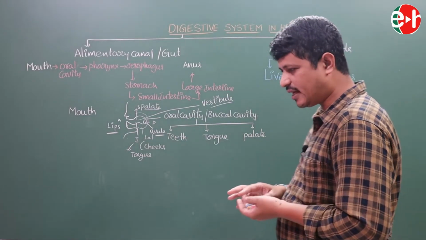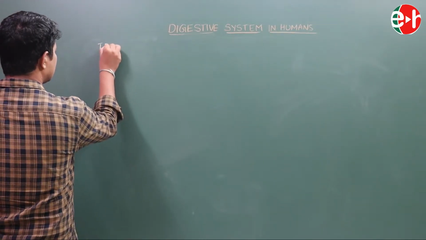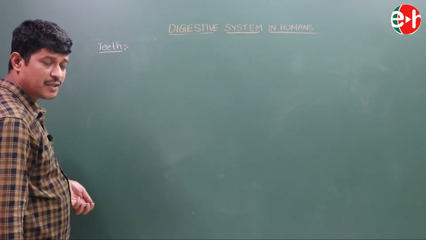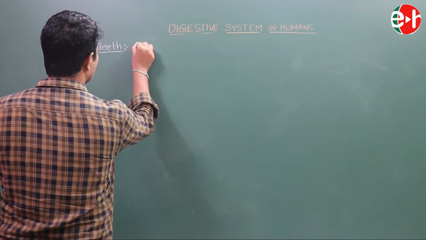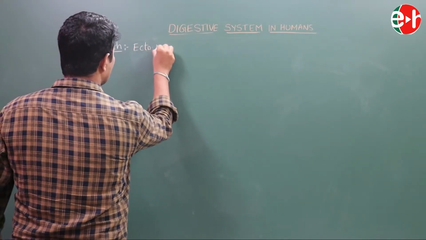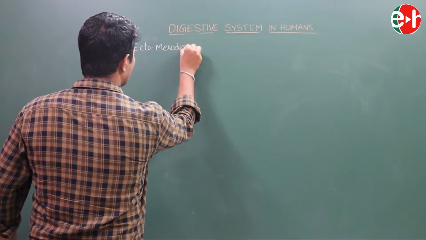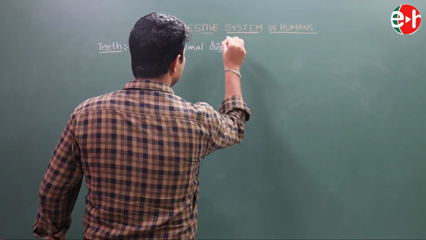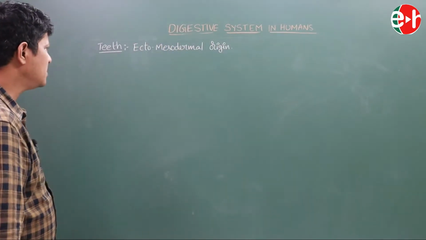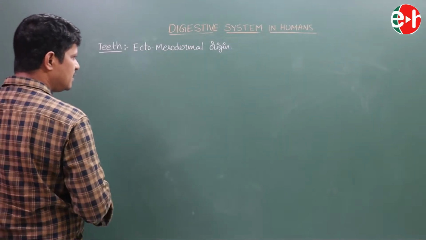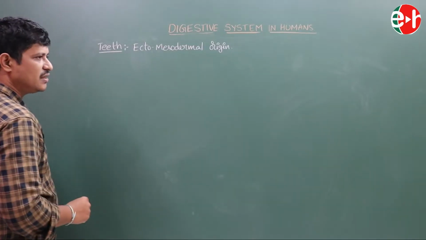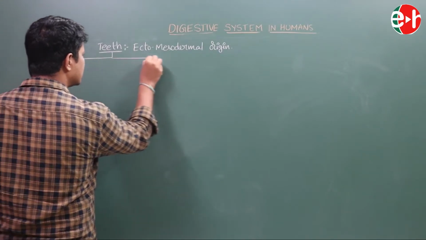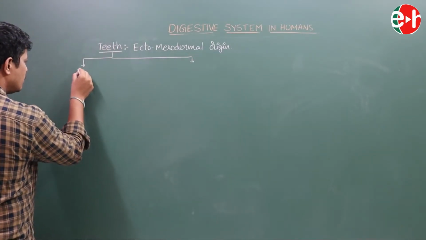Now we are going to discuss the first part of the buccal cavity, which is teeth. Teeth are of ecto-mesodermal origin. See, this is ecto-mesodermal origin. This is the tooth. Here, different types of cells are present. The teeth of the human beings are